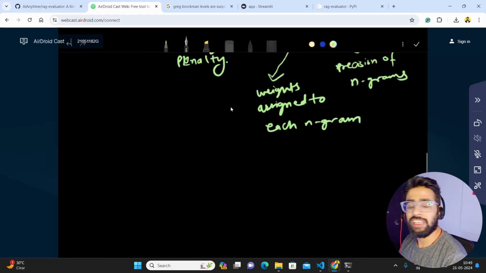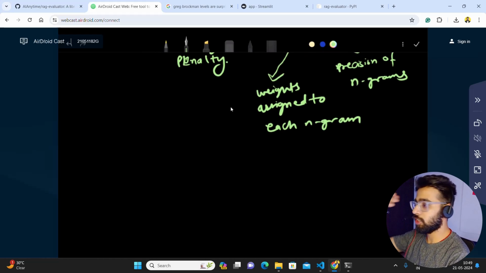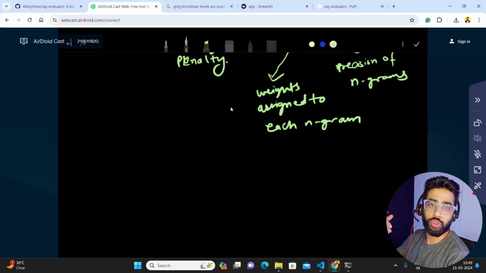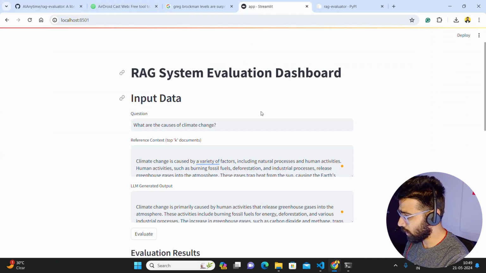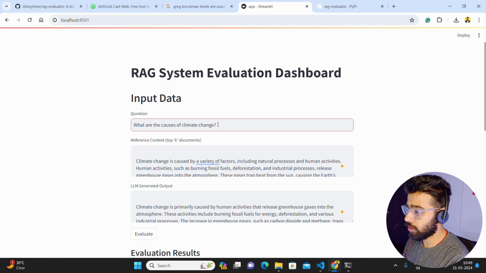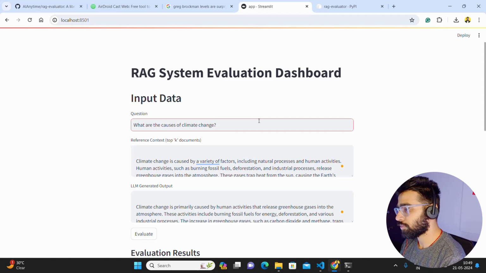In the context of building a RAG system, guys, BLEU can be used to evaluate how closely the generated responses match the retrieved context. For example, if the LLM generates a response to a question, and if you look at the question that we asked, it was about climate change. We asked what are the causes of climate change. BLEU can measure how similar this response is to the reference text describing climate change. That's what it does. Now let's go through an example.